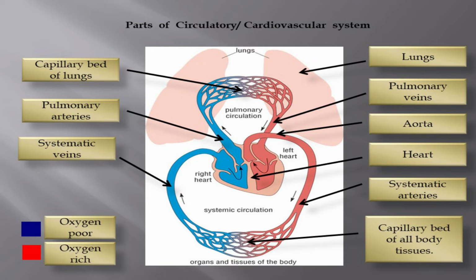Next is the aorta. It's the main artery that carries blood away from your heart to the rest of your body. Next is the heart. It's a fist-sized organ that pumps blood throughout your body. Next is the systemic arteries. Again, these are arteries that are involved in the systemic circulation.